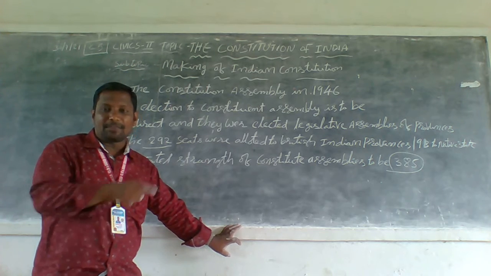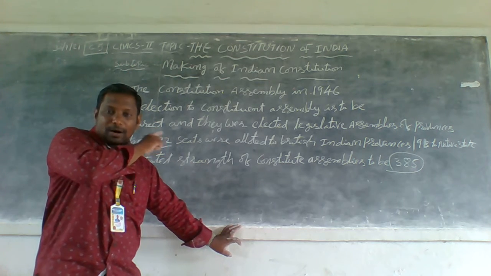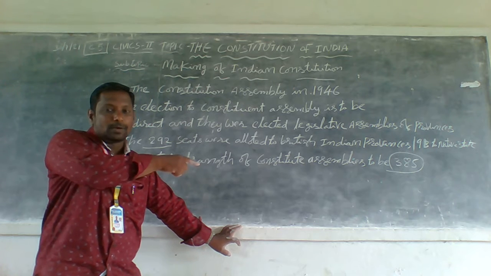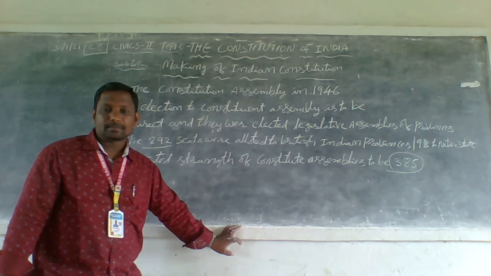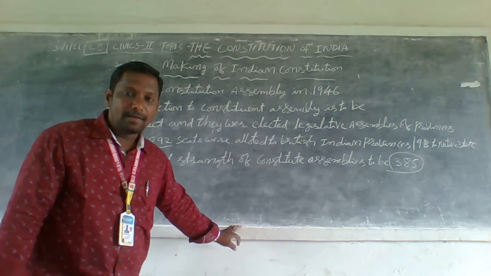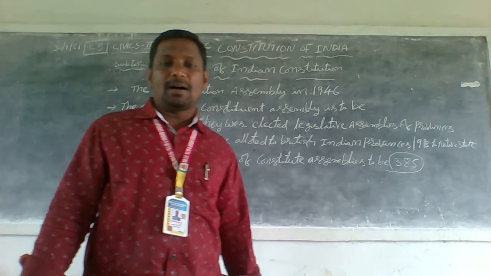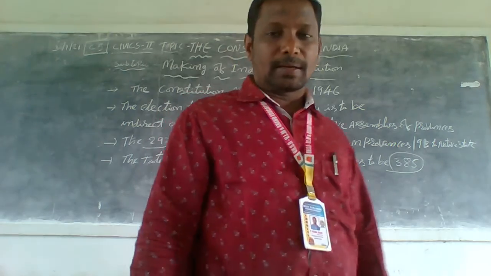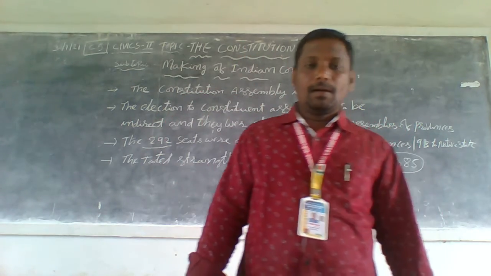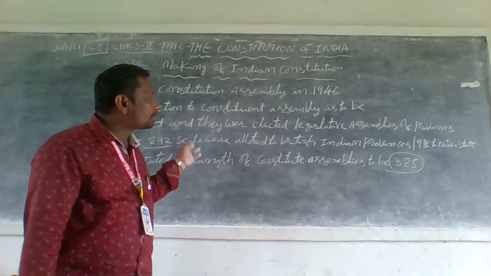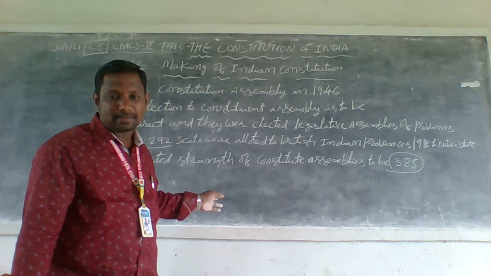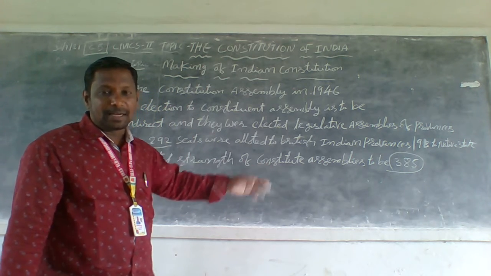At the time of 1946, the total strength of the Assembly was 385 members, elected under the provisions of the Indian Constitution making process.